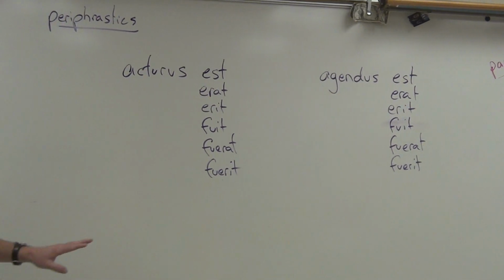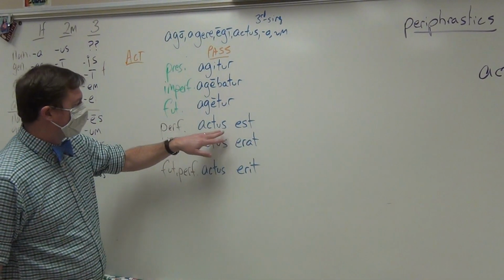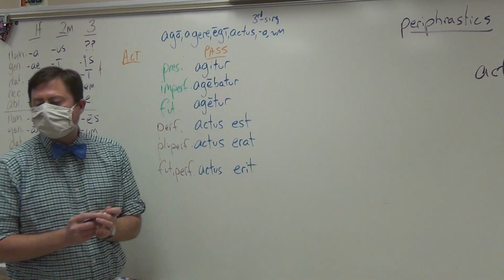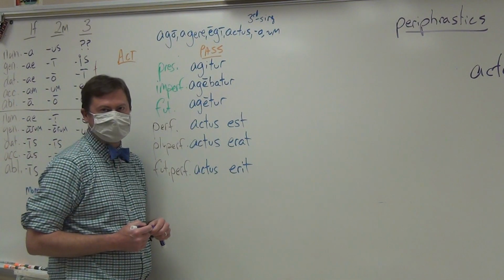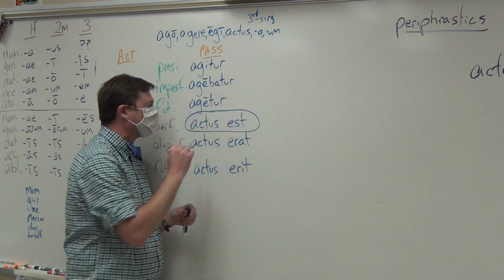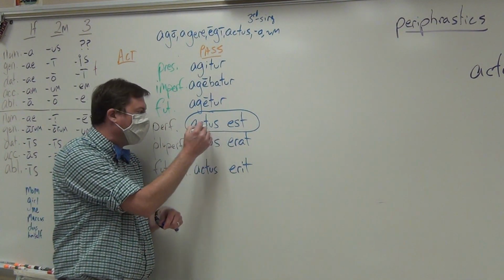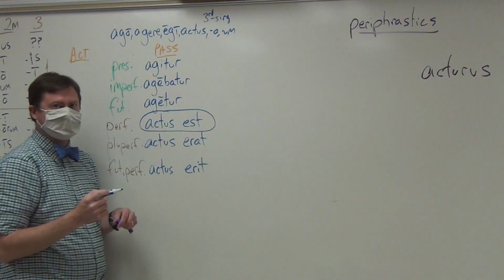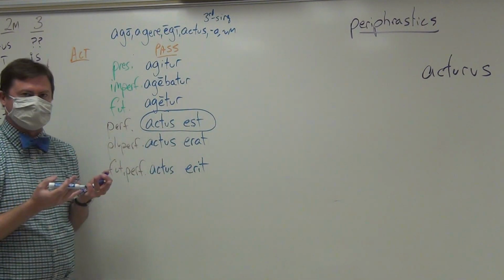In that normally, and if we look over here, normally, a student will not see the whole thing, actus est. Instead, a student will think they see est, and they want to say he is. But remember that that would be a present expression in English. Instead, they must remember that combining the present of the verb to be with the perfect passive participle creates a perfect passive expression. So not is, but was driven, has been driven.